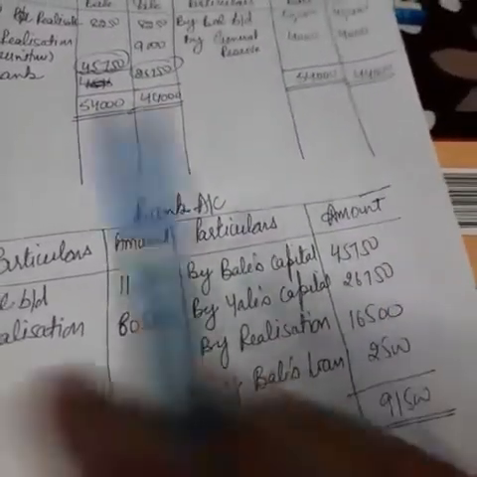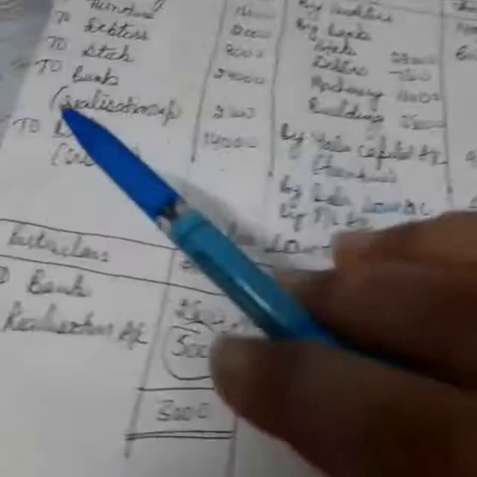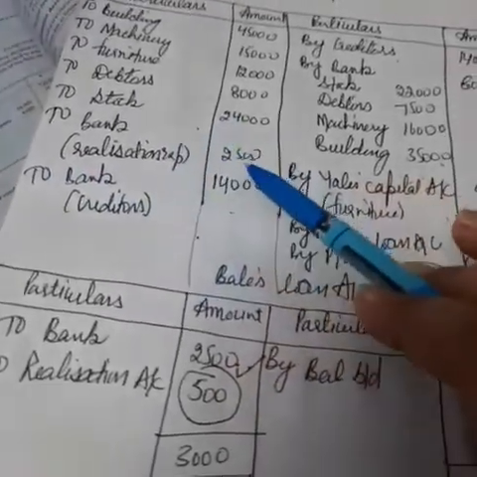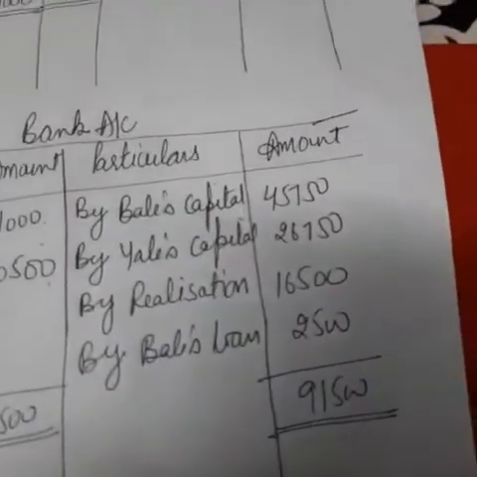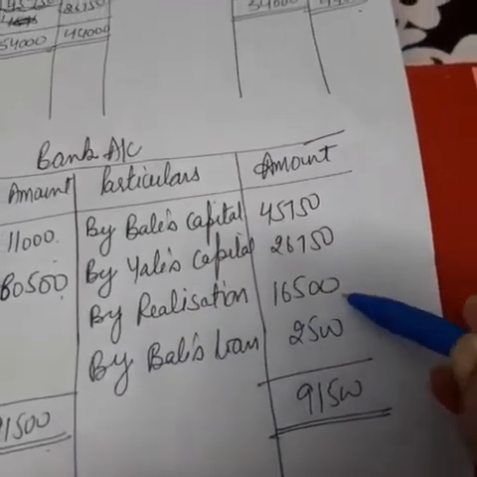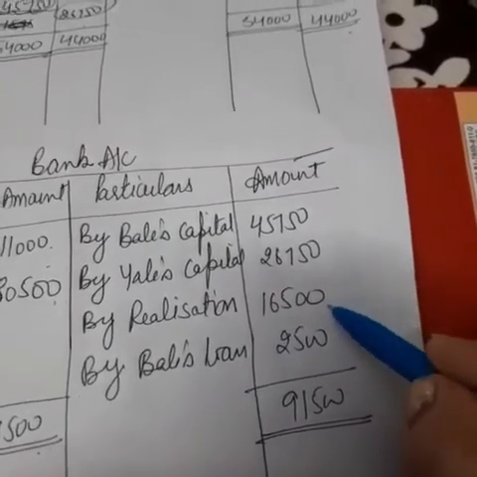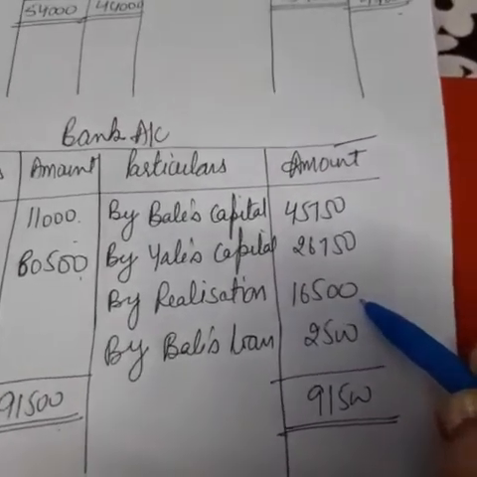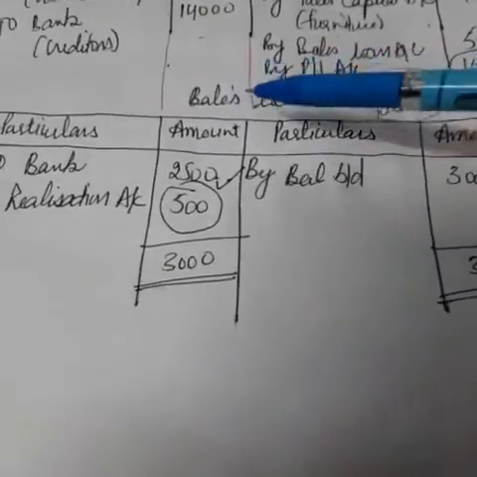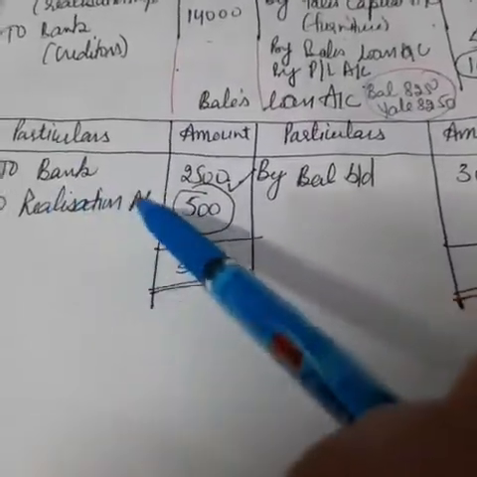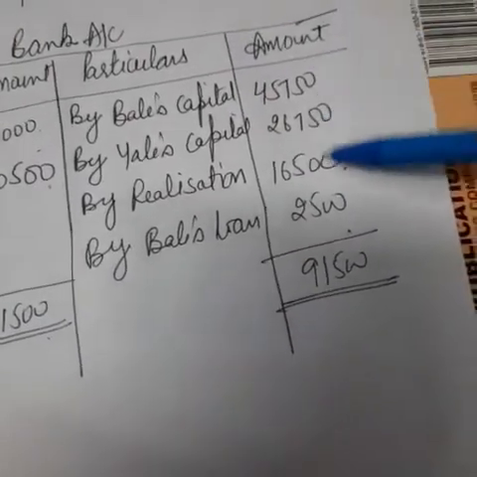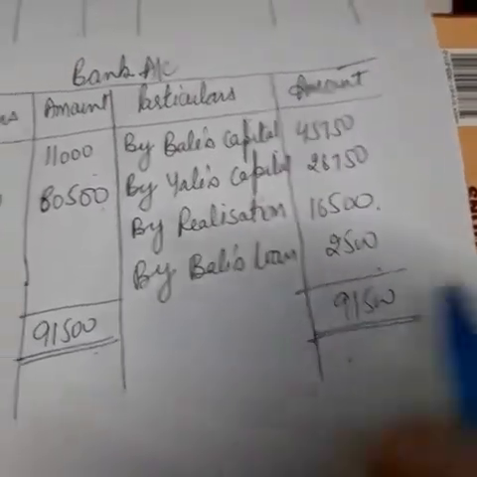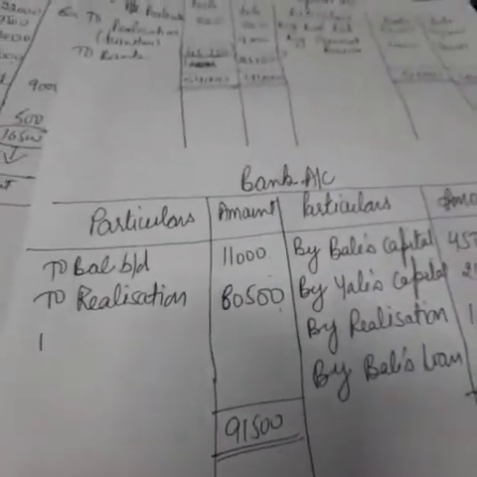Okay, then we have paid off all the liabilities. See here, by bank, to bank 2,500 and 14,000 of creditors we have paid, that we will transfer here by writing by realization. I have just added both these two items, 2,500 plus 14,000. Okay, then the last, by Bail's loan. See, Bail's loan I have prepared here. Here you have paid it by bank, so here we have to write down by Bail's loan 2,500. So the total of the credit side is also 91,500. It means all the transactions you have posted are correct.